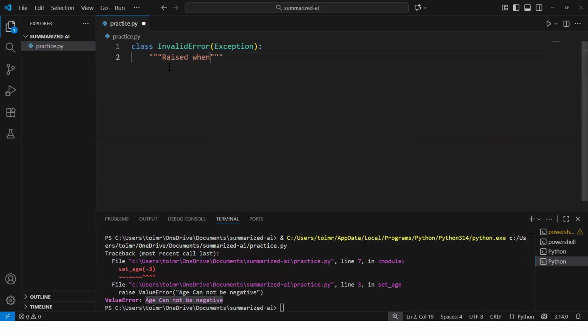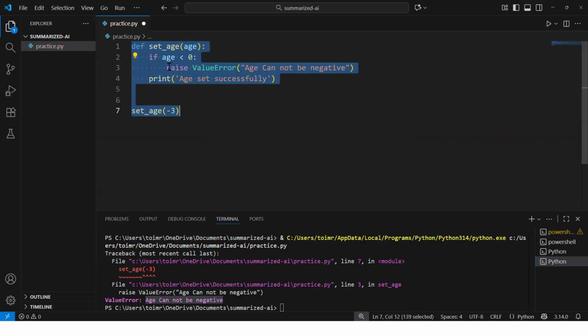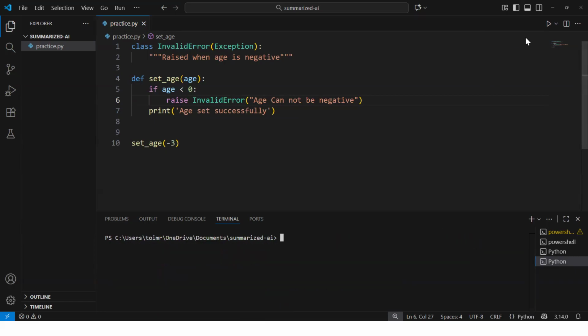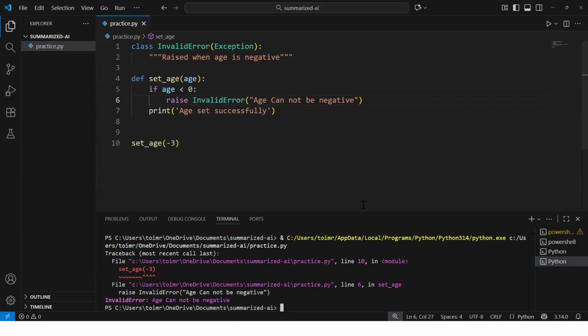Now we are going to throw the custom exception. Now let me copy the code, and I got this here. Now what I'm going to do is replace with this one. Now you see here, I got the value error here: age cannot be negative. Now let's see the output with the custom exception InvalidAgeError. As soon as I executed this code, it threw a custom exception as InvalidAgeError and age cannot be negative.